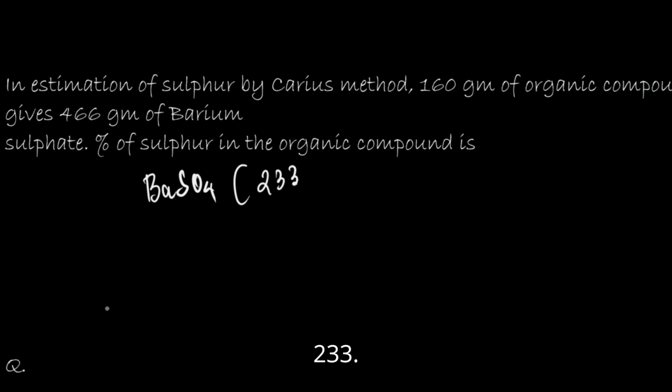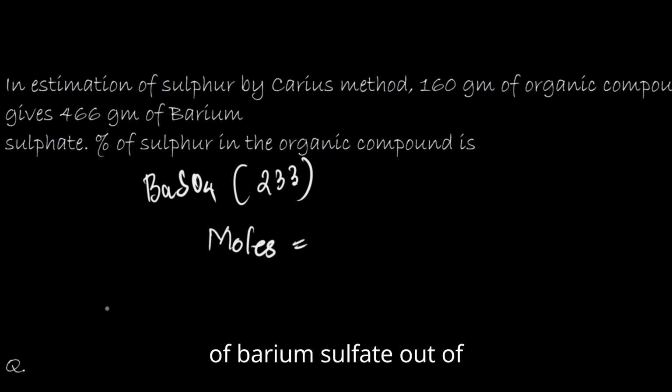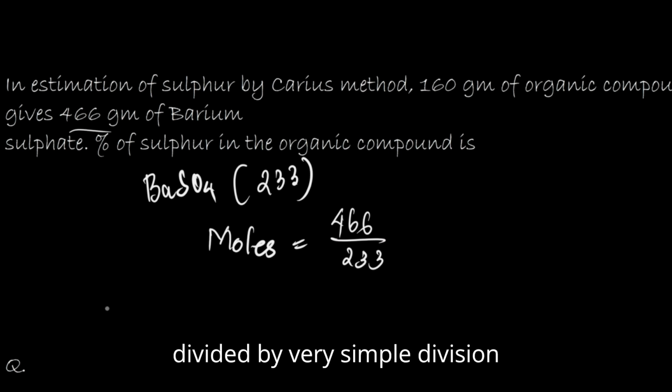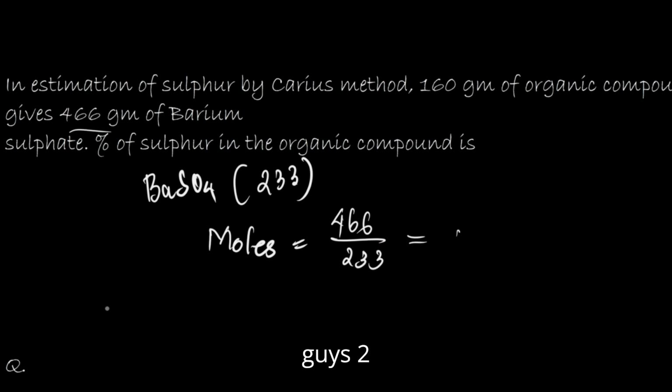Which is 233. So finding out the moles of barium sulfate: 466 grams divided by 233, very simple division, guys, is 2.